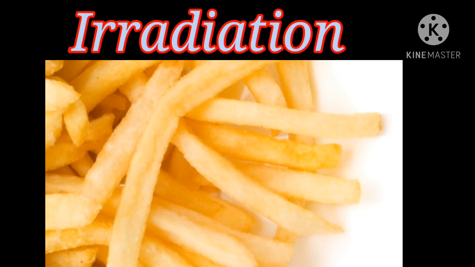Third one, irradiation. Food irradiation is the process of exposing food to optimal levels of ionizing radiations like X-rays, gamma rays or UV rays. It will kill harmful bacteria and pests. So, here what we have to do? We have to expose the food items to X-rays, gamma rays or UV rays. It will kill harmful bacteria as well as pests.